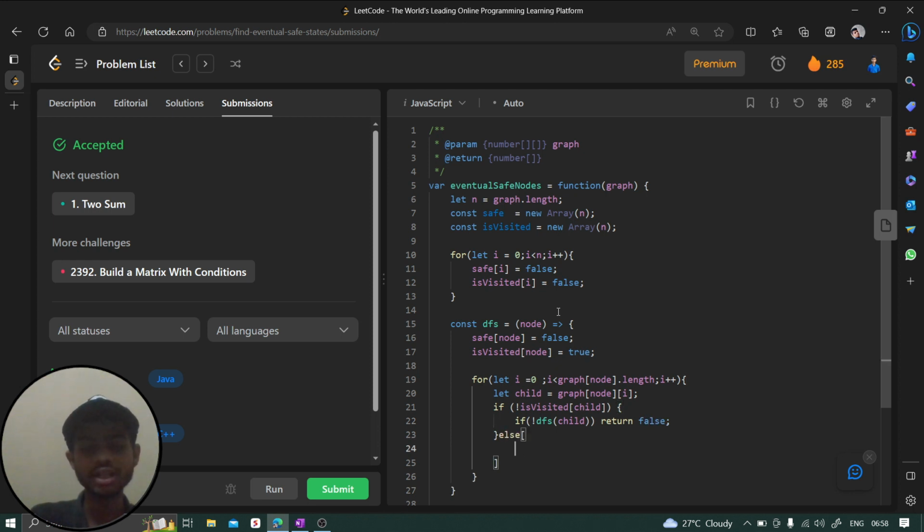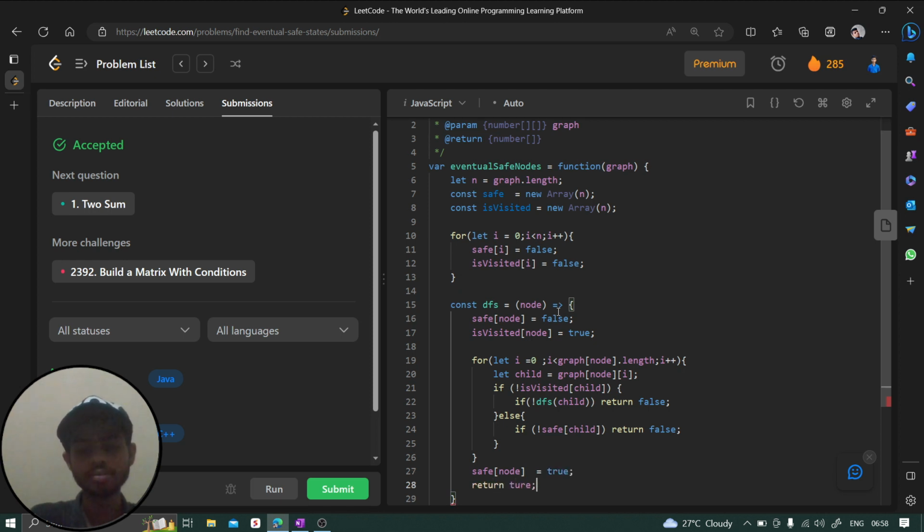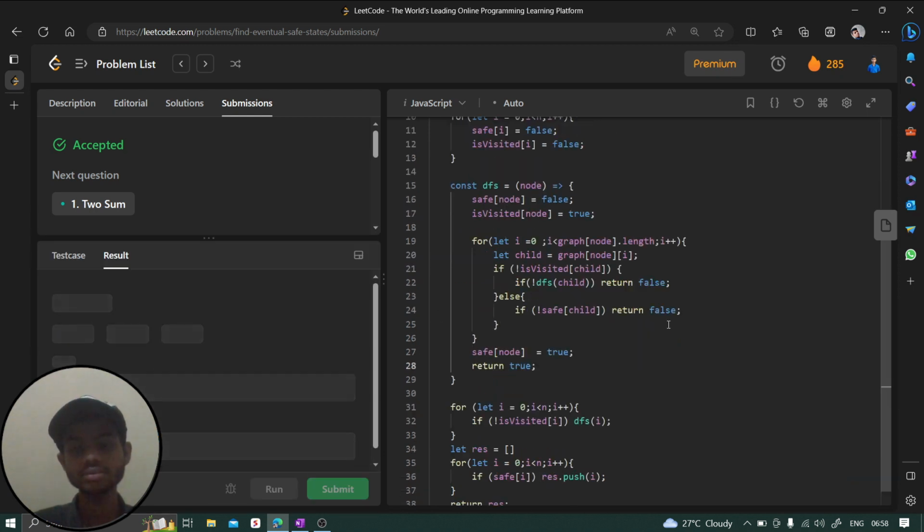But if it is already visited, we have to check. Let me just use curly braces. If it is already visited and safe of this child is false, meaning this child is not a safe node, then return false directly. After this for loop, let me write safe of this node is going to be true, and we are going to return true here. Let me write that. Right. Now let's run this code and see whether it's working fine or not.